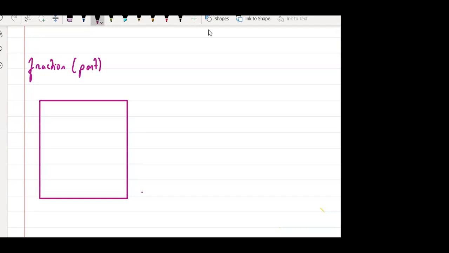But if I divide it, in how many parts did I divide this? Very easy to visualize. 2 parts. This is part 1, this is part 2. So can I say this is 1 part out of 2 parts?